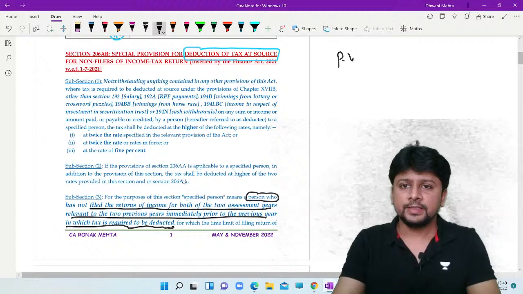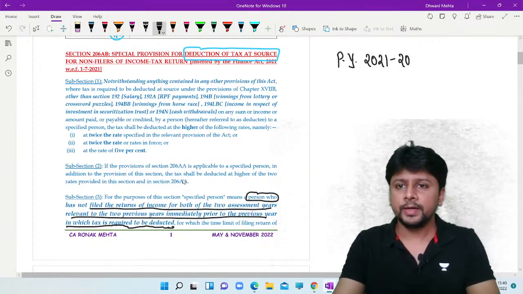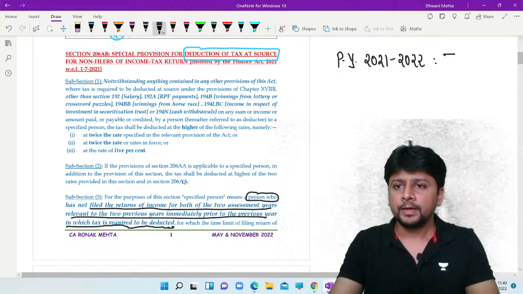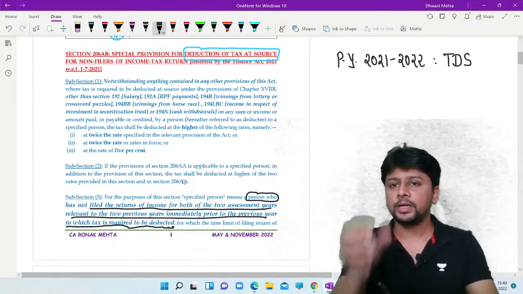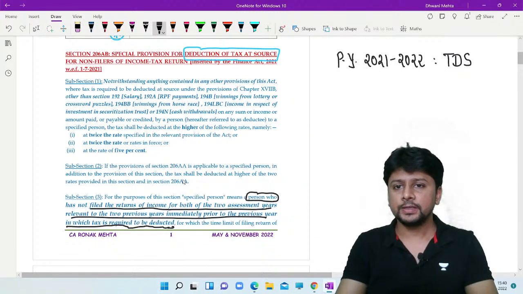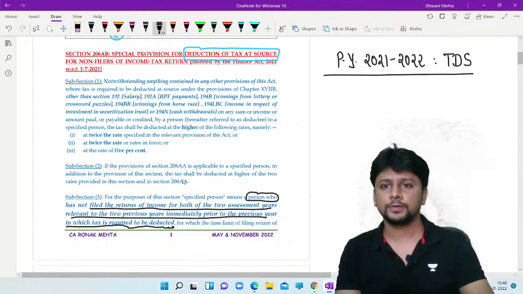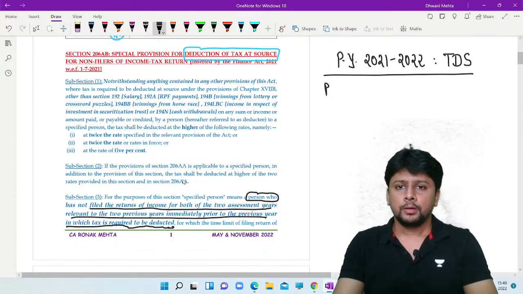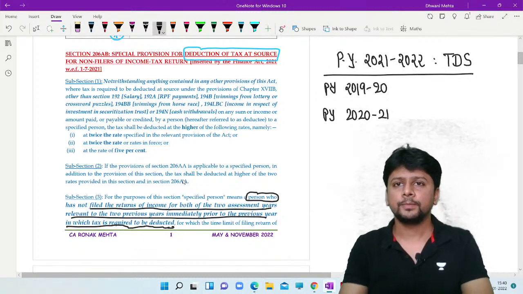So, as an example, if we are talking about our current previous year 21-22, and we are going to check that TDS is to be deducted in this year, then what should be the rate of TDS? Now we have to check the 2 preceding years, which means I am talking about previous year 19-20 and previous year 20-21.